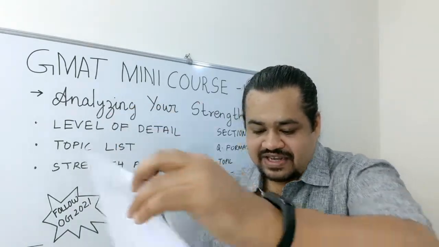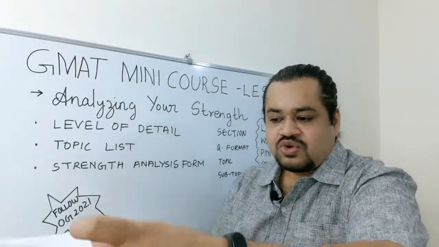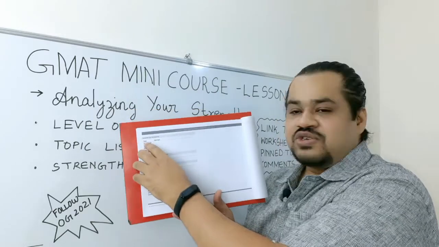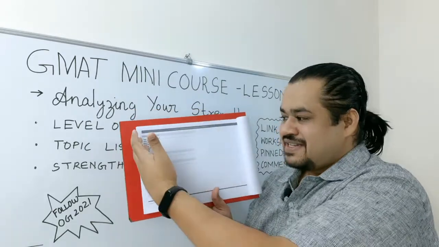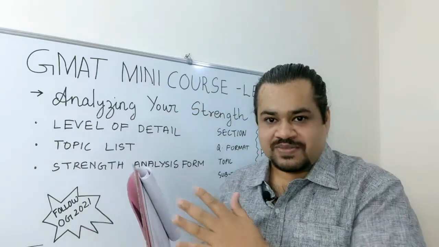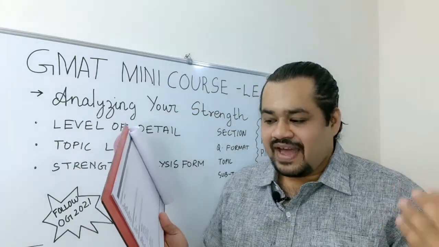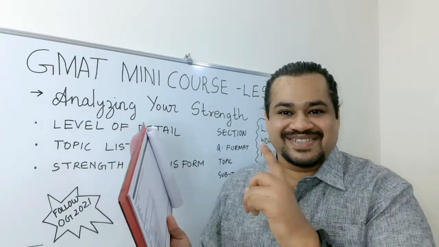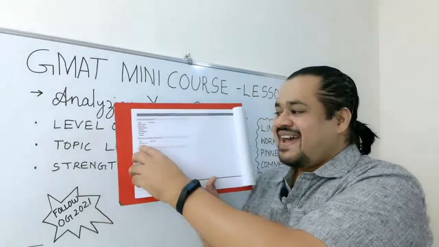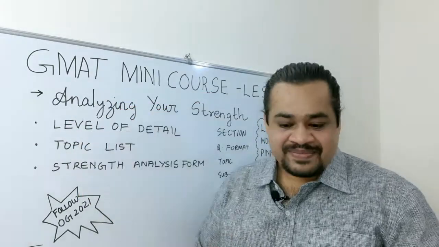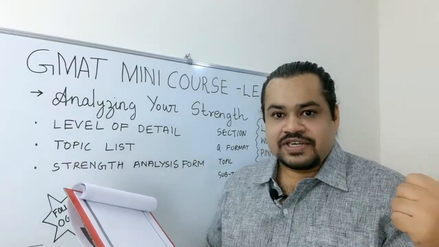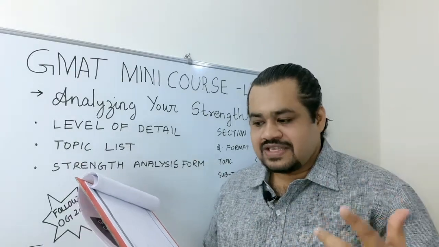In some cases, for example integrated reasoning, you just have the question format. So I have stated them as the topics because in integrated reasoning there's no division between topic and subtopic. It's just question formats. And for analytical writing assessment, there's just one question that you have to answer within 30 minutes. It's an essay question, and that's analysis of an argument. So all this is there in this sheet, things like the level of detail as well as the topic list.